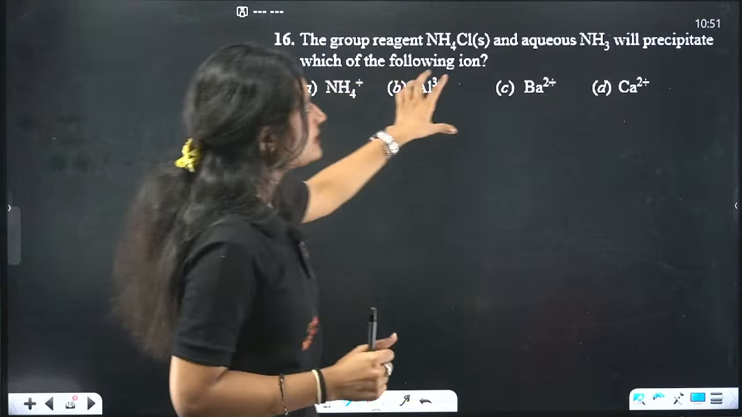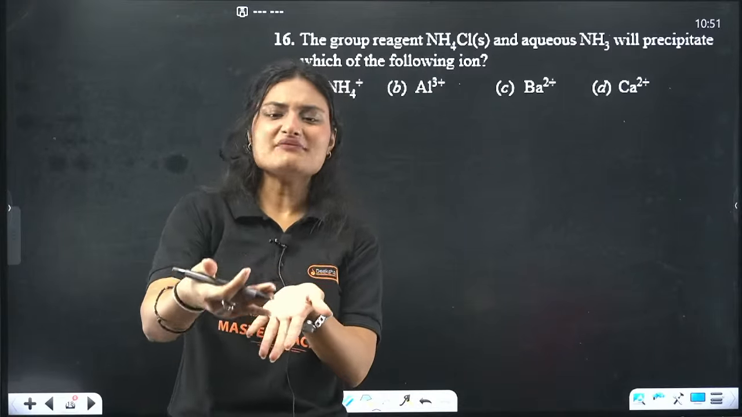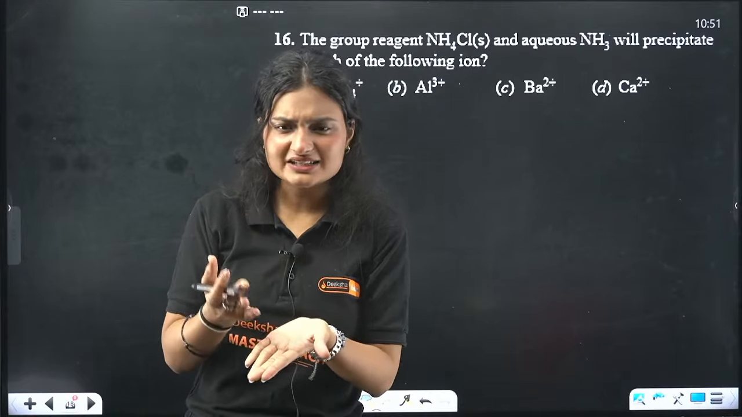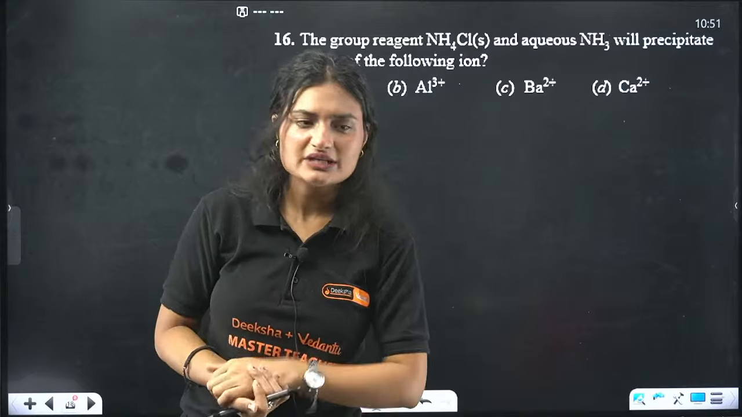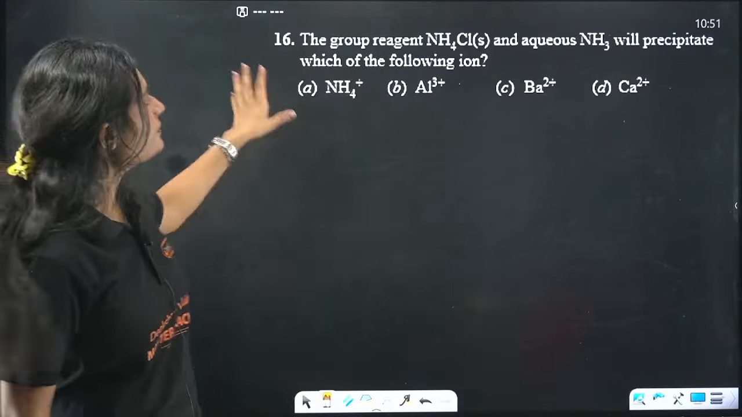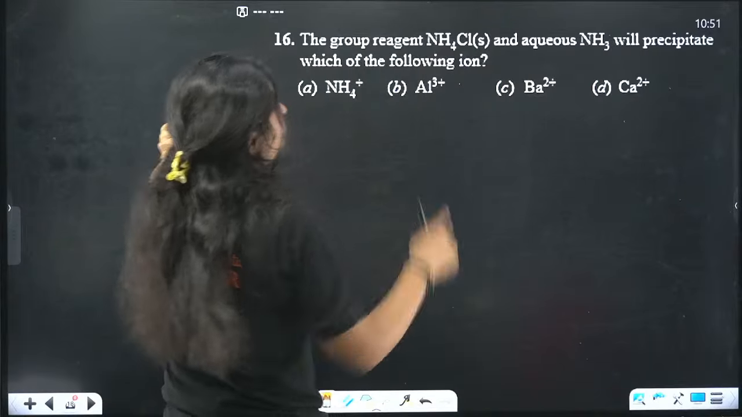Next question, the group reagent. This is your group analysis, okay? This is majorly what you have done in your practicals, PU boards practicals, right? Even if you have not done it, it's okay, one or two questions will come. The group reagent NH4Cl and aqueous ammonia will precipitate which of the following ions?